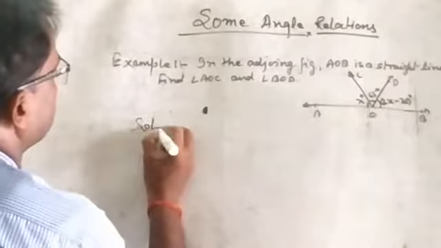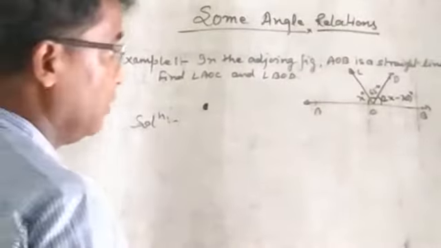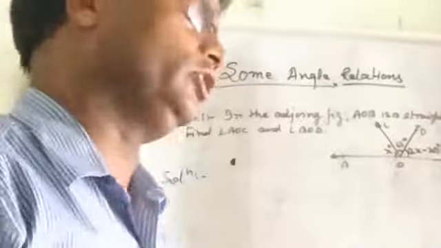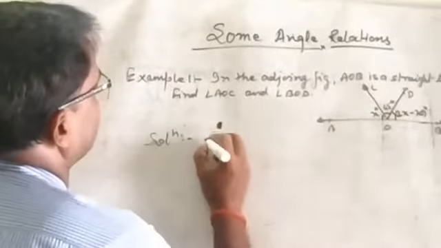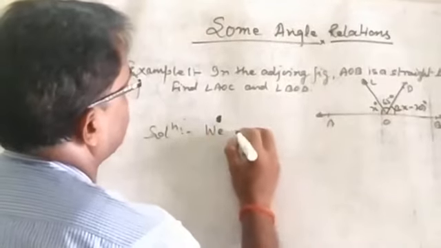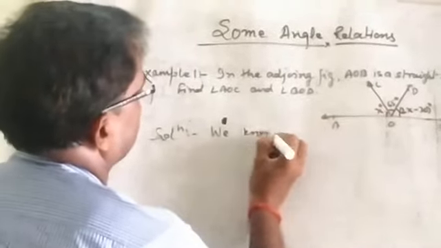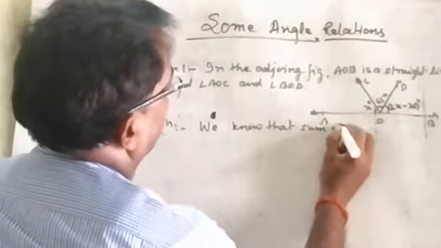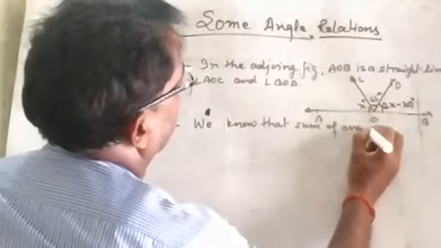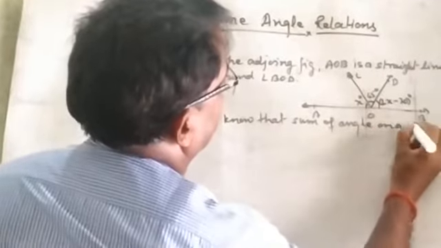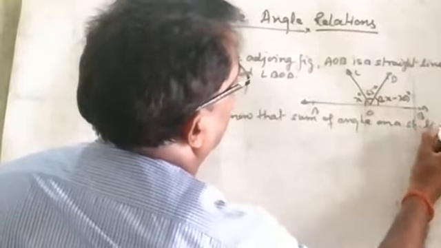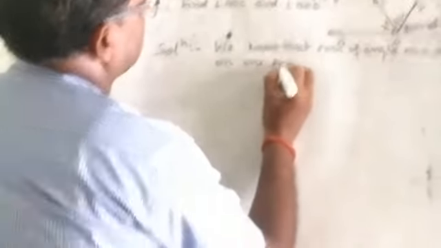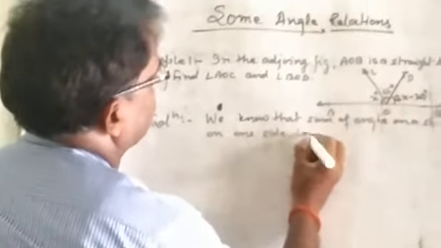All these angles are on the same side of a straight line. If on the same side of a straight line, then that value is 180 degrees. We know that the sum of angles on a straight line on one side is 180 degrees.